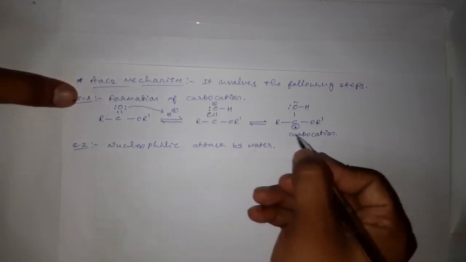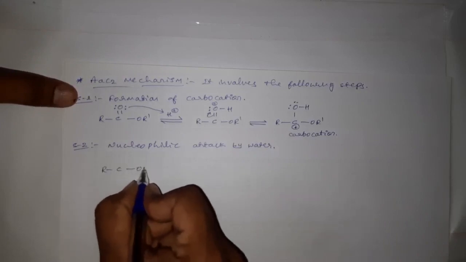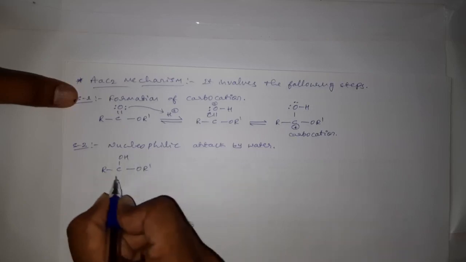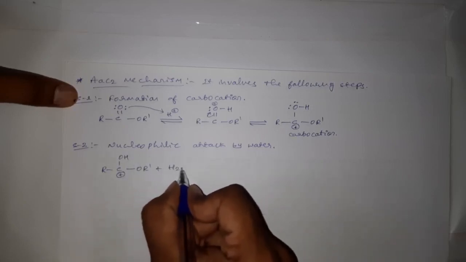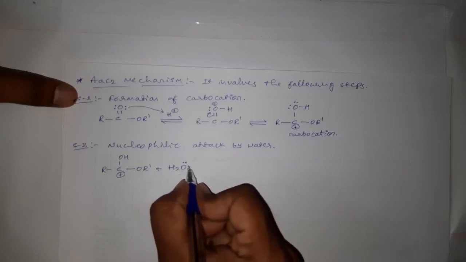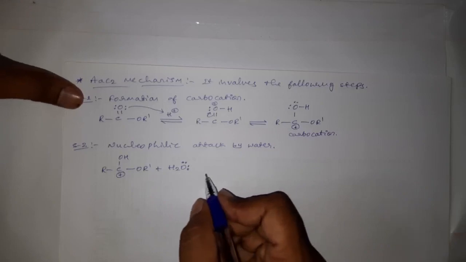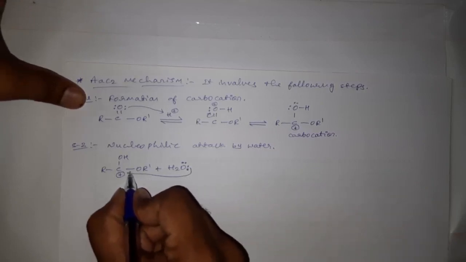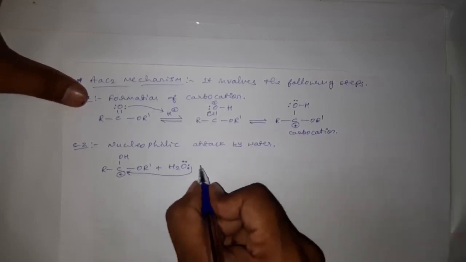See here, as the carbocation is unstable, having a positive charge, when it comes in contact with water, this water has oxygen with two lone pairs of electrons, and this oxygen will donate one of the lone pairs towards this carbon and hence forms a bond with this carbon.